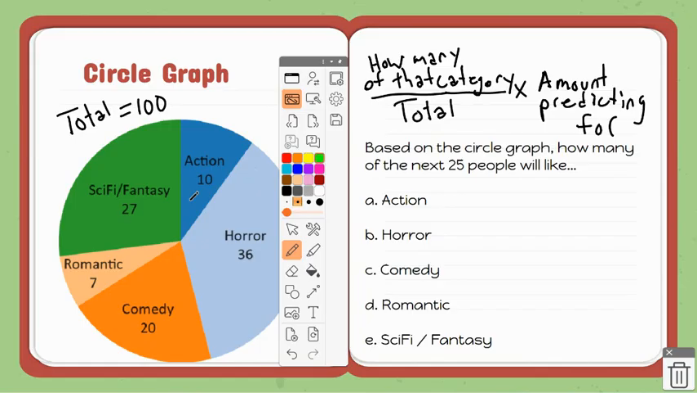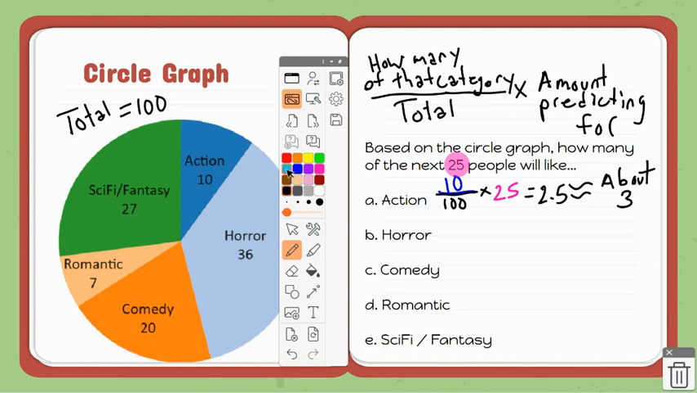So, for action we have 10, my total is 100, and it's going to be times the amount that we are predicting for, which is 25. If I multiply that all together, 10 divided by 100 times 25, I get 2.5. So we're going to say about 3. If you go either way, you could say 2. I'm rounding up to 3.